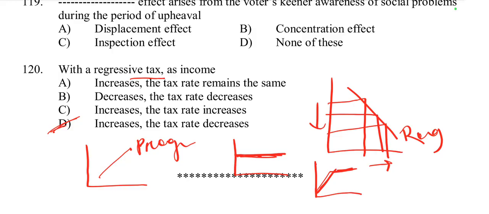One is regressive, another one is progressive or proportional, or progressive and proportional. So here the right option is option number D, because in a regressive tax system, higher income individuals pay a lower portion of their income in taxes compared to lower income individuals. So option D is the right answer.